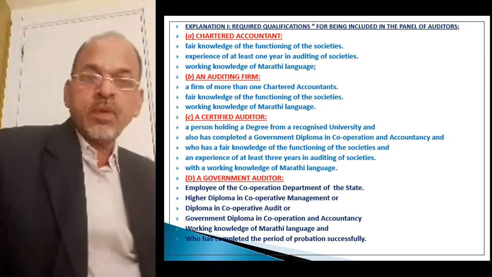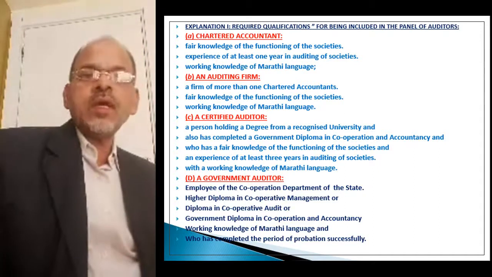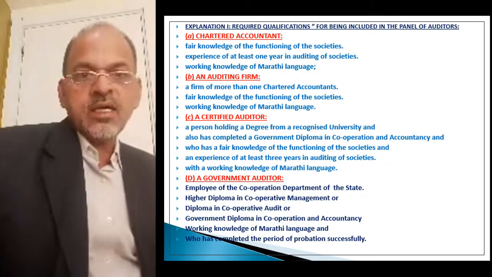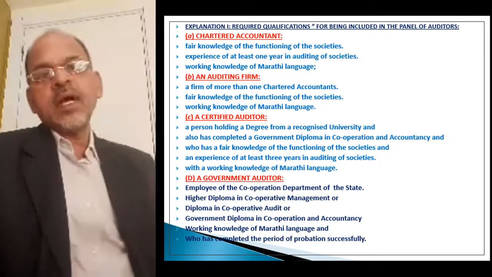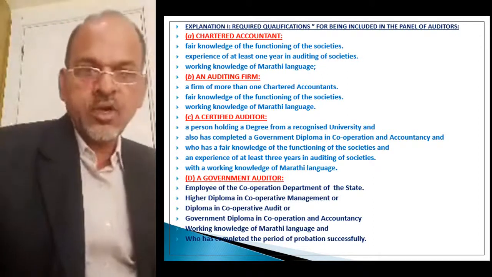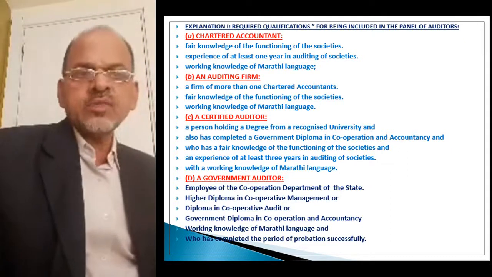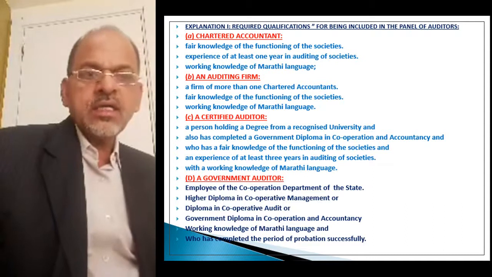Then this auditing firm can also be empaneled in the panel of auditors and can be appointed as an auditing firm to carry out the statutory audit of the accounts of your society. The third category is that of certified auditor. Now, in certified auditor, which persons are involved?